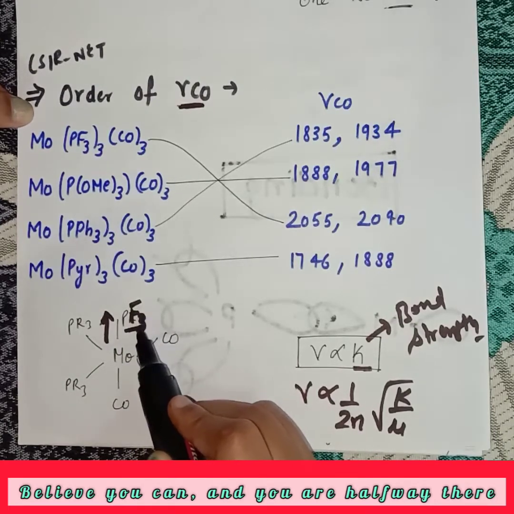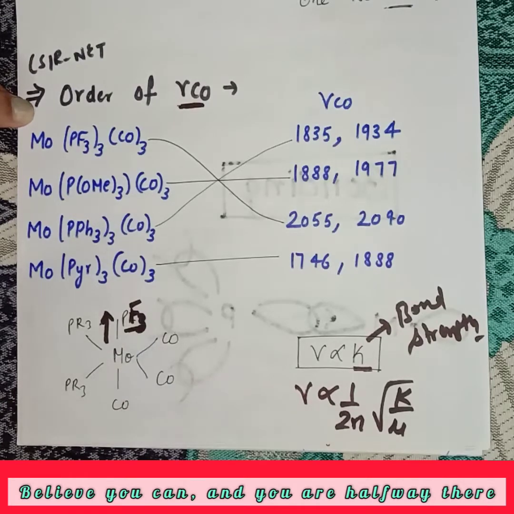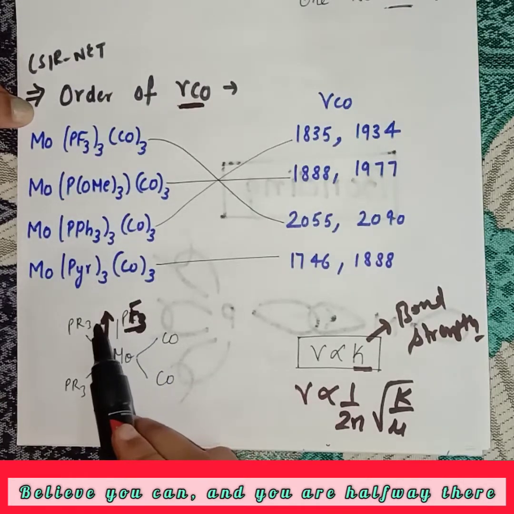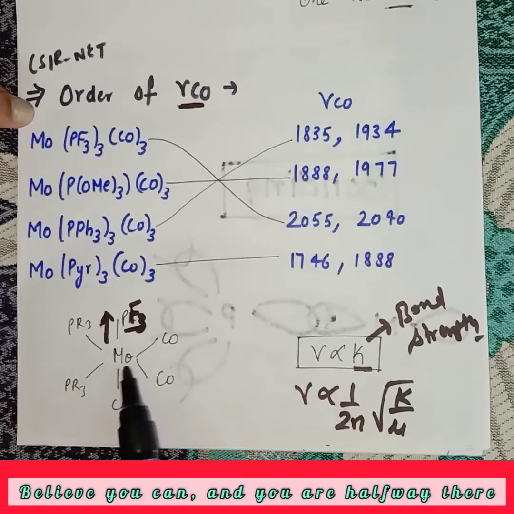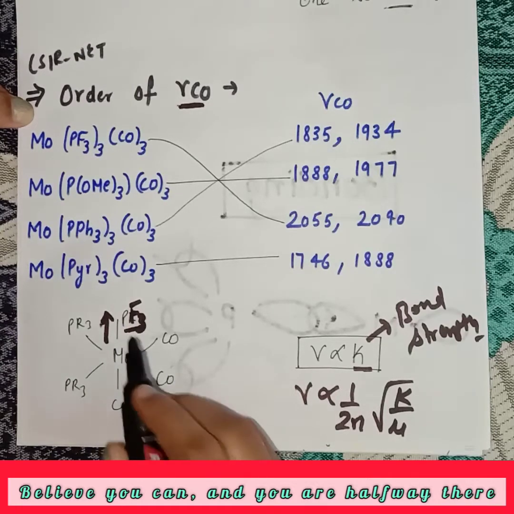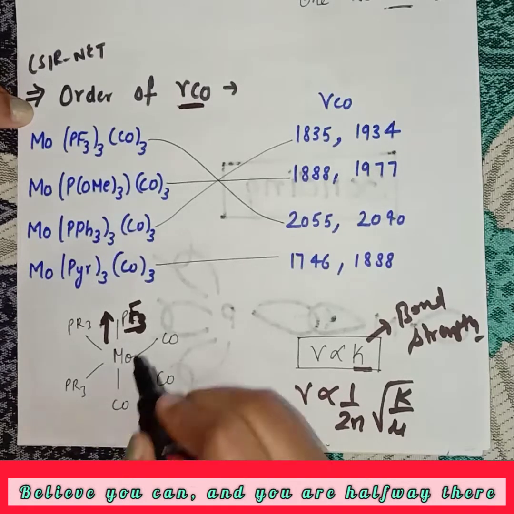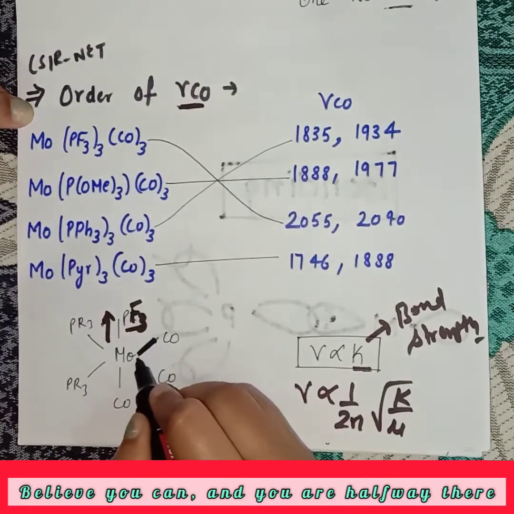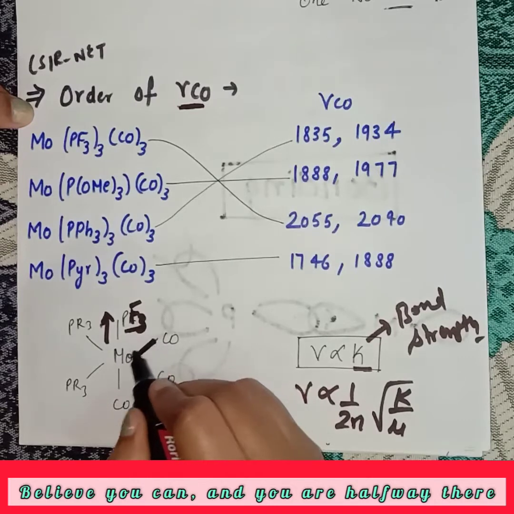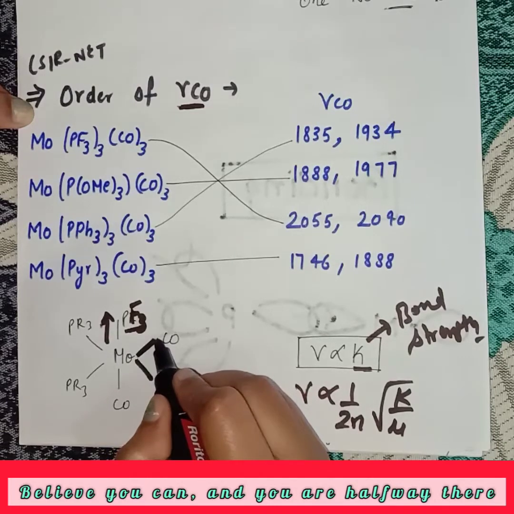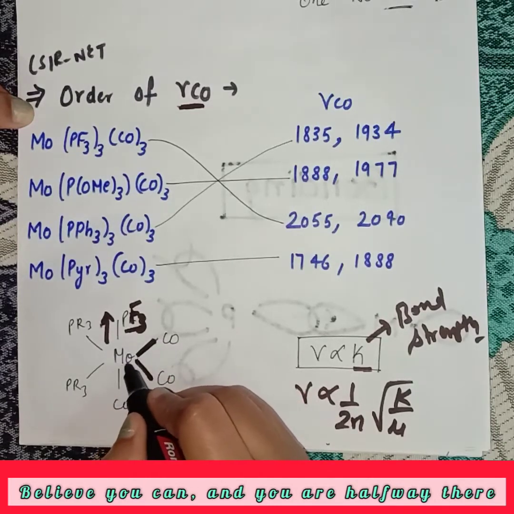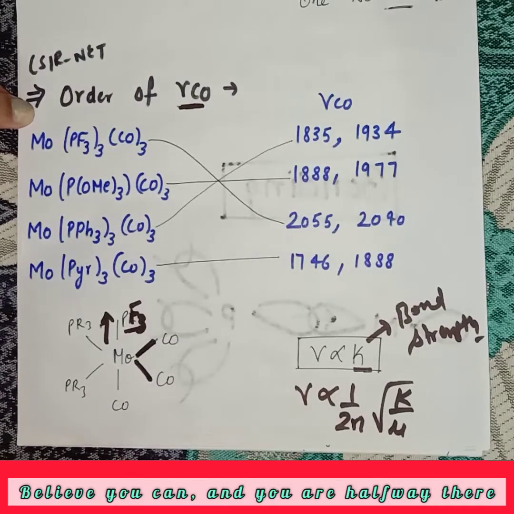Its accepting tendency is high, but donor ability is very poor. So if it accepts electrons from the central metal atom MO, then electron density on this metal atom decreases, and then back bonding between this metal atom and the carbonyl ligand becomes very poor due to deficiency of electron density on this metal atom.